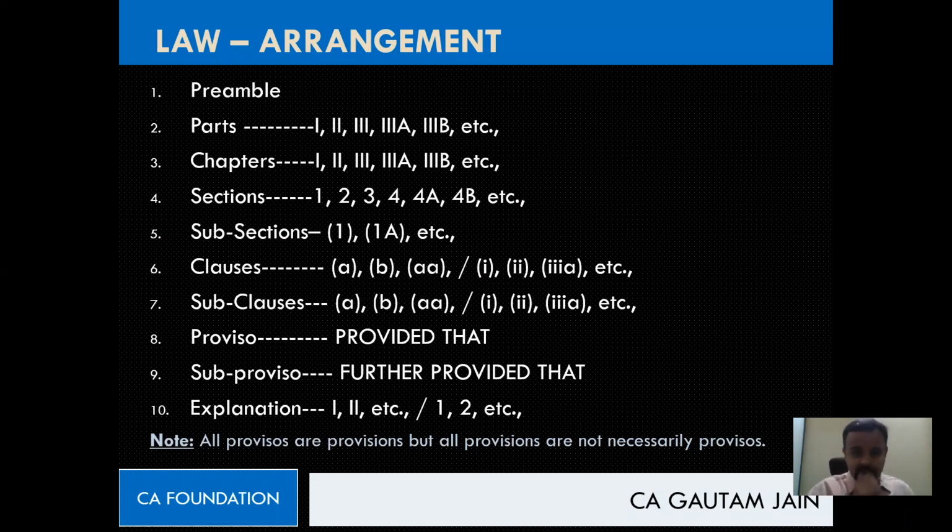Now next, sir, what is a sub proviso? Obviously, it is a further exception. It's a further special point. That's where "further provided that" comes in. With the help of this prefix, "provided that" or "further provided that", we can identify it's an exception or a further exception.